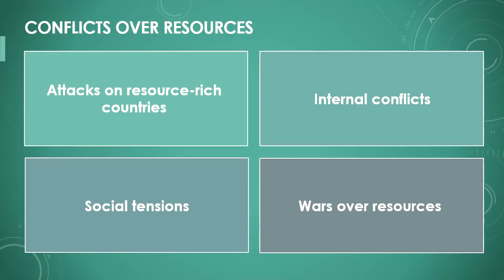The imbalance in resource distribution frequently leads to conflicts. Countries with abundant resources are often attacked or exploited by other countries seeking those resources. There are also frequent conflicts within countries when resources are not fairly distributed. Such conflicts can lead to wars and major social tensions.